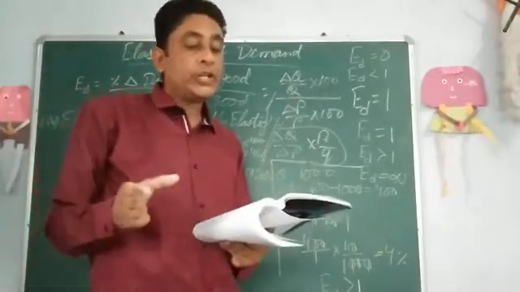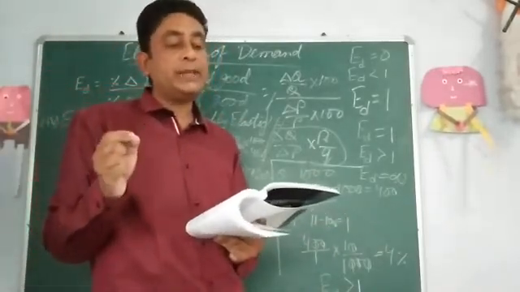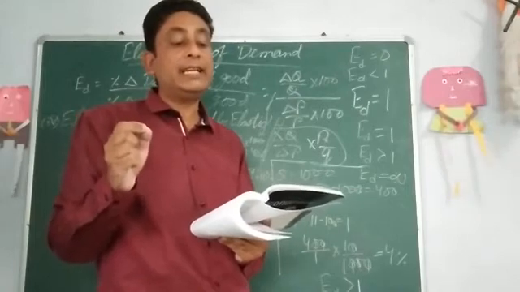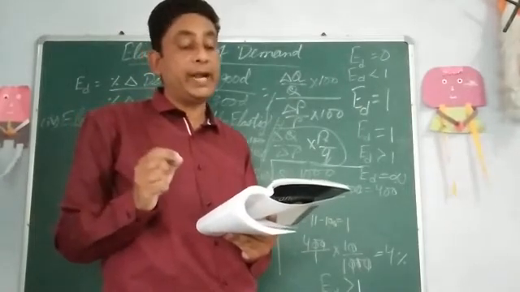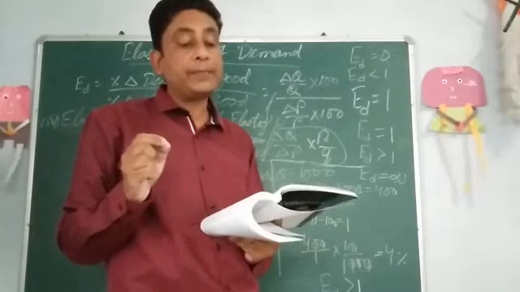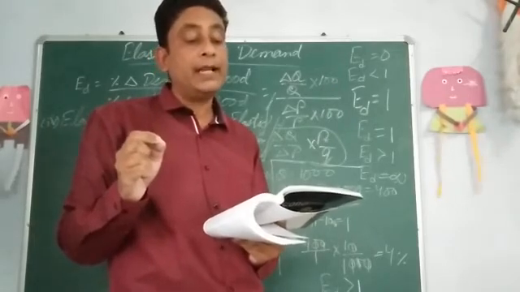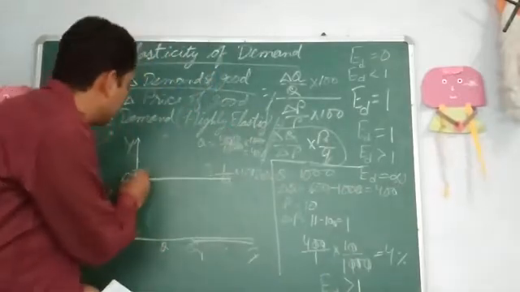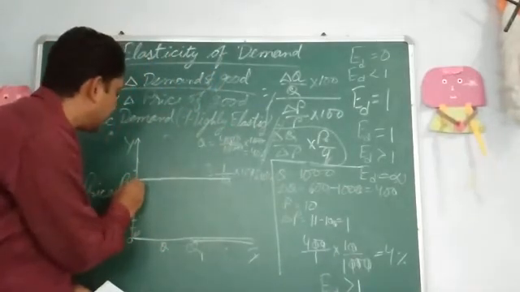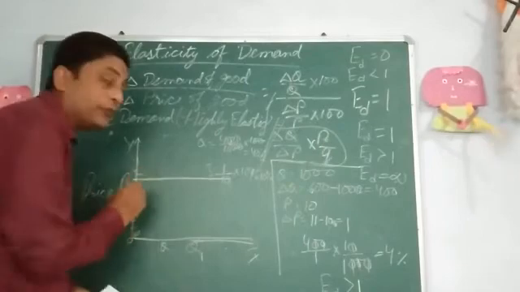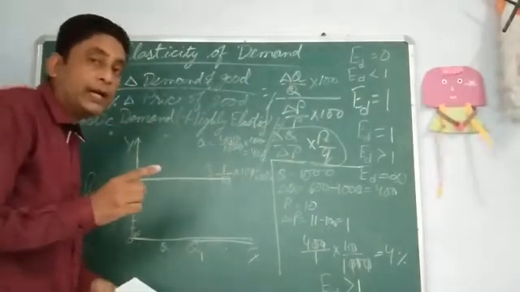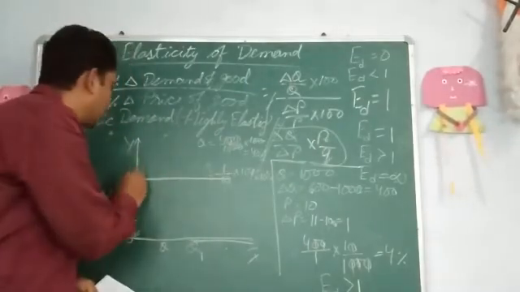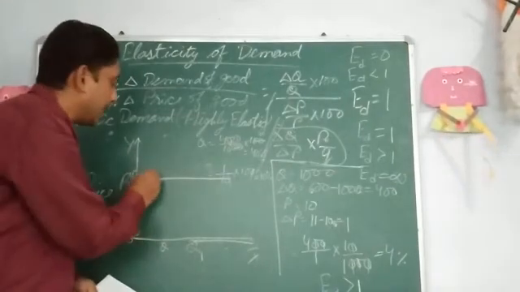It is a situation in which a small change in price causes an infinitely large change in quantity demanded. A small rise in price on the part of the seller reduces the demand to 0. Suppose price is 10, and if it increases by even 1 rupee to 11 rupees, then there is no demand.